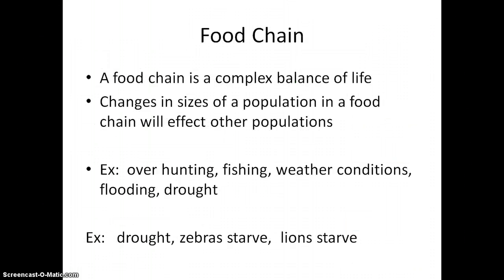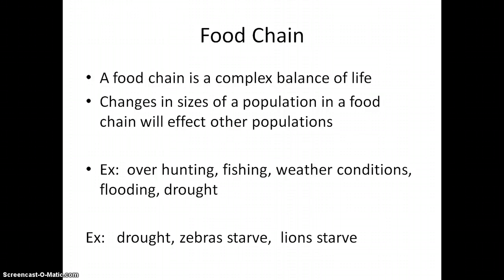Now, a food chain is a very complex balance of life. If you have a change in the size of a population, it's going to affect maybe another population. For example, overhunting, fishing, and weather conditions can all affect a food chain.